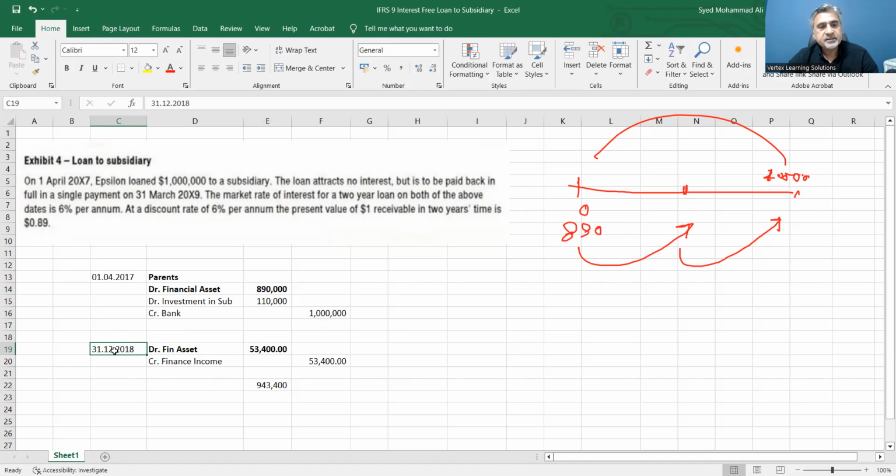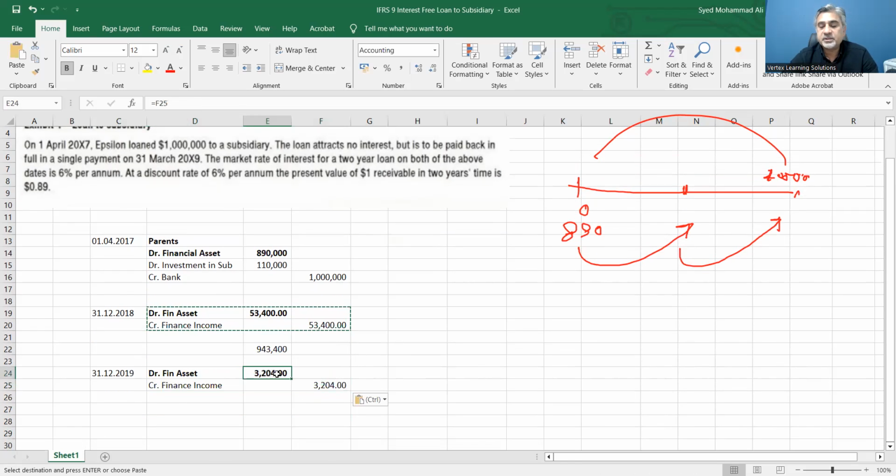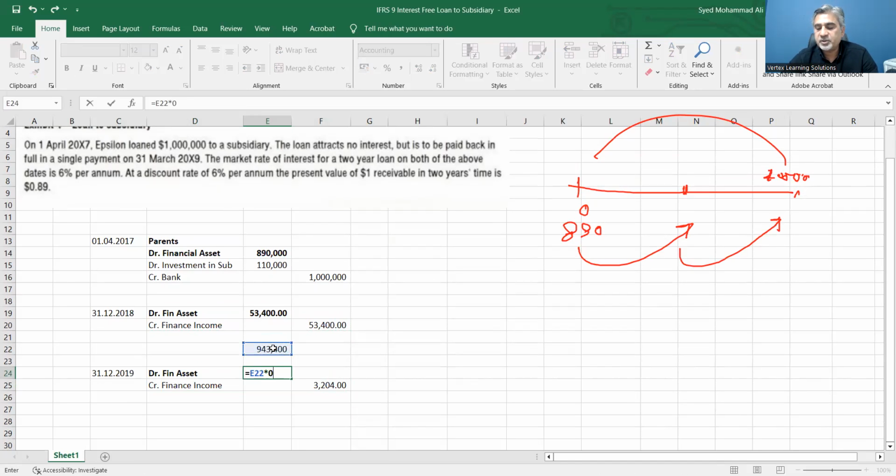And then comes the next period, which is 31st of December 2019. We need to repeat this transaction again, but of course with different numbers, because for the second year we need to book the interest. This time we will say 943,400 times 0.06, the total, whatever is the total amount.